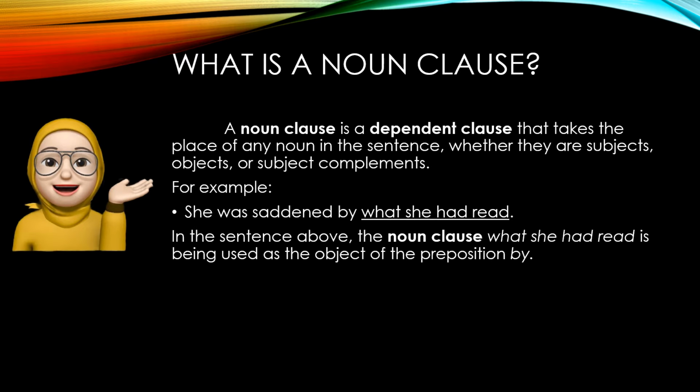What is a noun clause? A noun clause is a dependent clause that takes the place of any noun in the sentence, whether it is a subject, object, or subject complement. For example, she was sad by what she had read. In the sentence above, the noun clause, what she had read, is being used as the object of the preposition by.